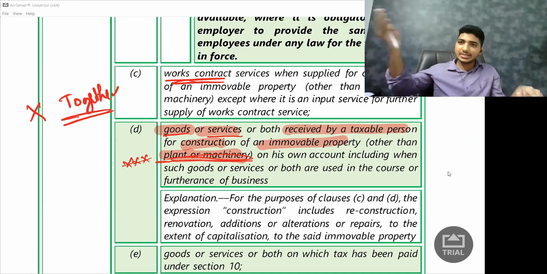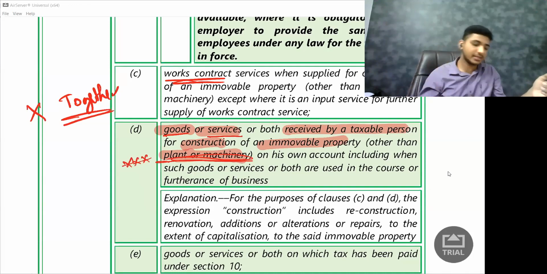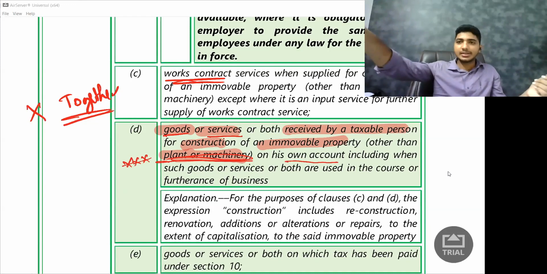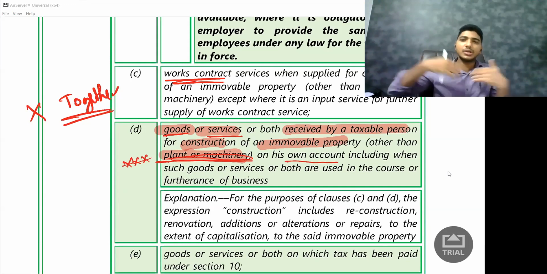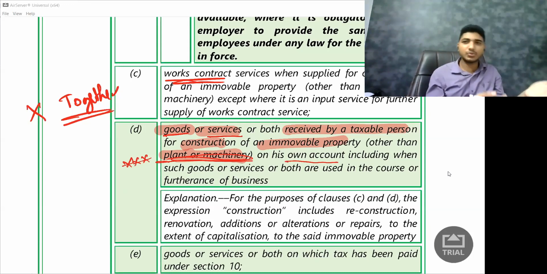Okay. So I am purchasing cement to build the building, credit is not available. But if I'm purchasing cement to fix this machinery on the ground, credit is available. Next, on his own account. Instead of the contractor bringing material and service, I'm just saying I'll only purchase material, you just do the service. So even if I'm doing it on my own account, credit is not available, even if you use that entire building in the course of furtherance of business.